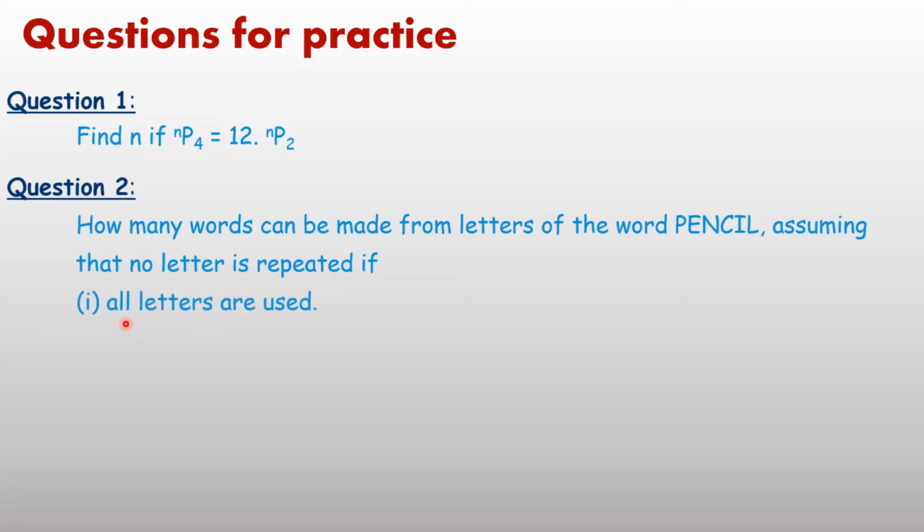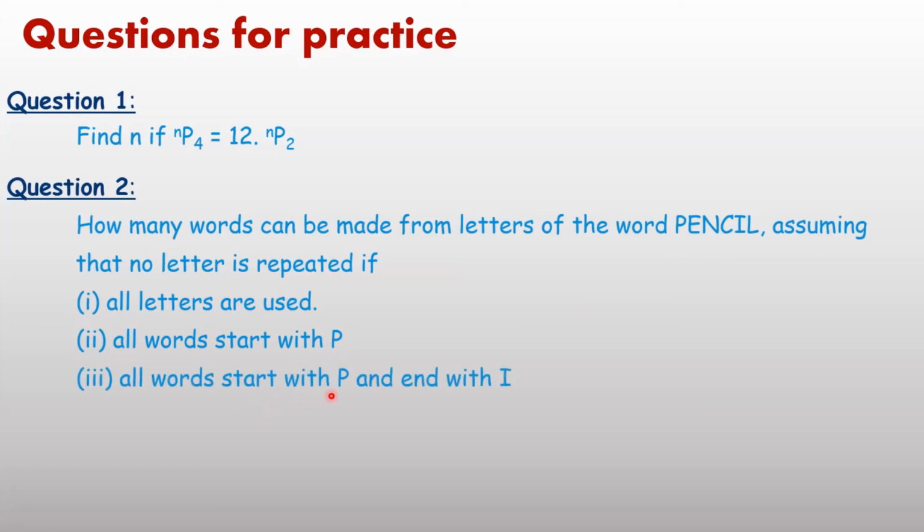Therefore, in the first part, you have to write the number of permutations or number of words if all letters are used. Second, all words start with P. It implies the first letter is fixed. Now, how many letters remain? 5 letters and 5 positions. Third part, the first letter is given as P and the last letter I. Then you have to find the number of words.